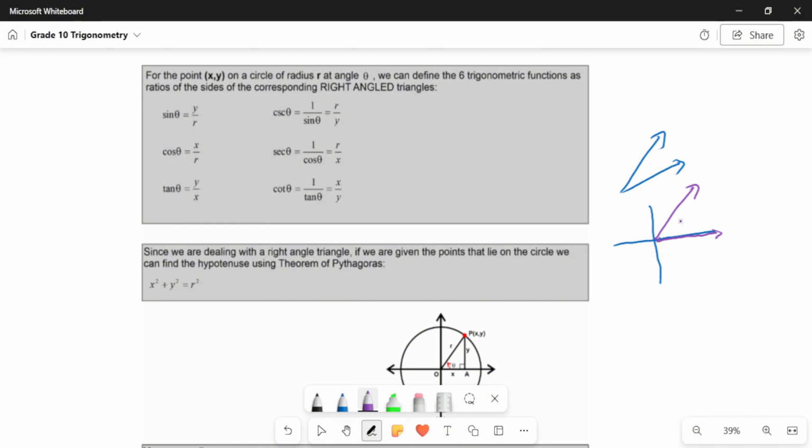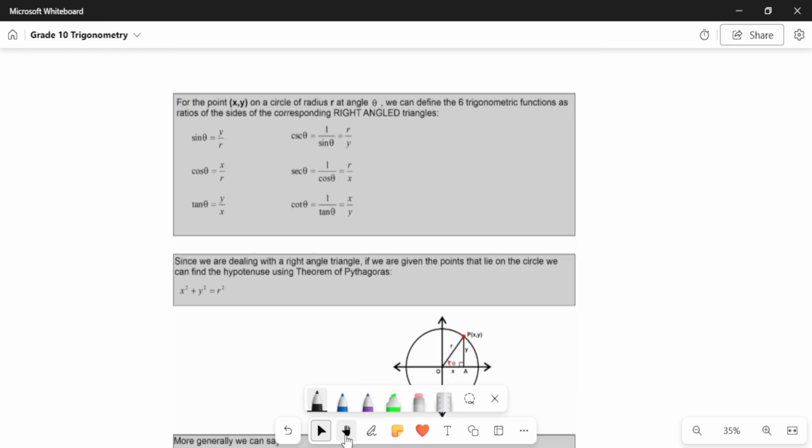Once we have it defined for the Cartesian plane, then we are going to define it for any random triangle. Understood? So that's the beauty of maths, that once we find a pattern, we can generalize and be able to find these trigonometric ratios for any right angle triangle. So it does not specifically have to be within the Cartesian plane. It can be orientated anywhere in space. Remember, it's the same right angle triangle, but just in a different position. Understood? Let's look at sine, cos, and tan.